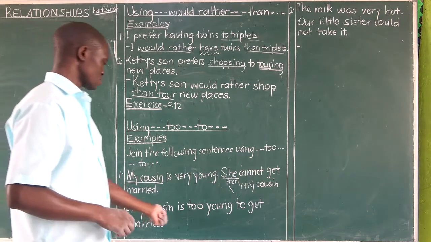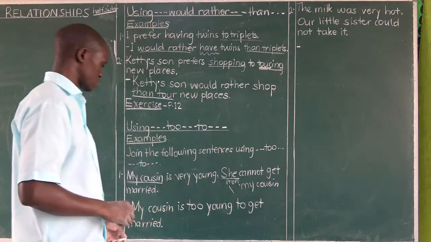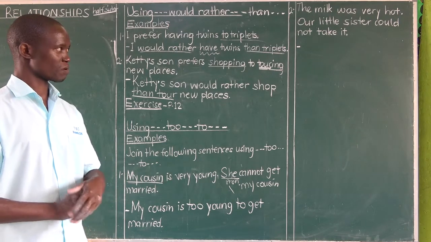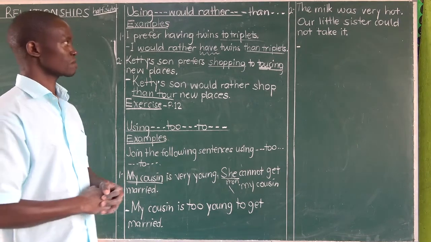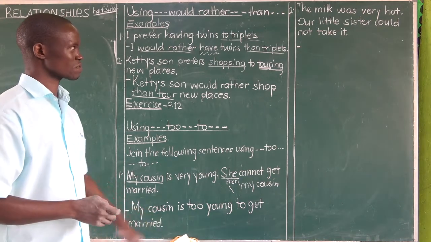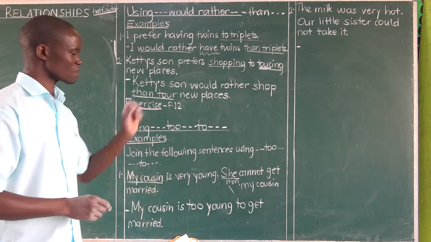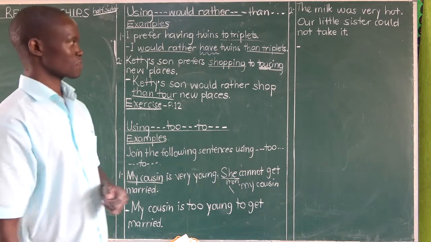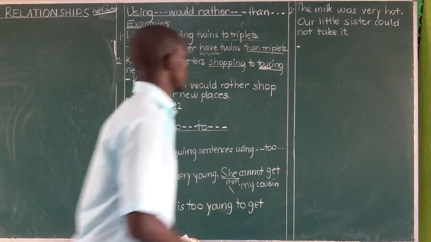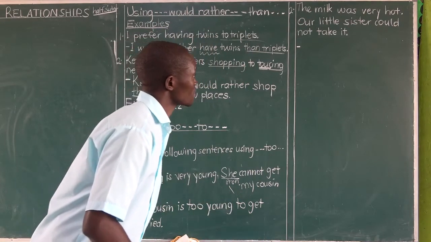The story is a little bit different, meaning you need to pay close attention to the teacher when he's explaining. In the last example, it's a totally different story. When the subjects are different, there's something unique that happens. We are here now. The milk was very hot. Our little sister could not take it.